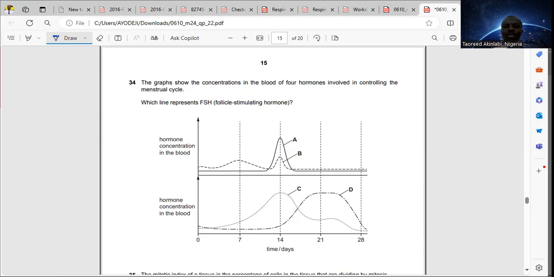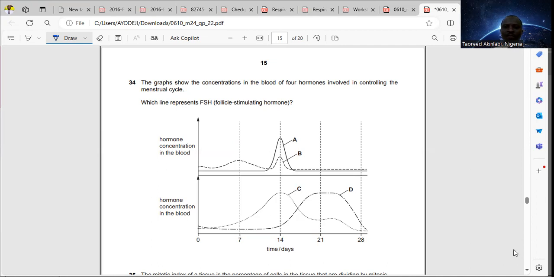Now, during ovulation, that is when the egg cell, the ovum, is released from the ovary, the level of LH has to peak because it's the one that triggers and ensures that the egg cell is released from the ovary.